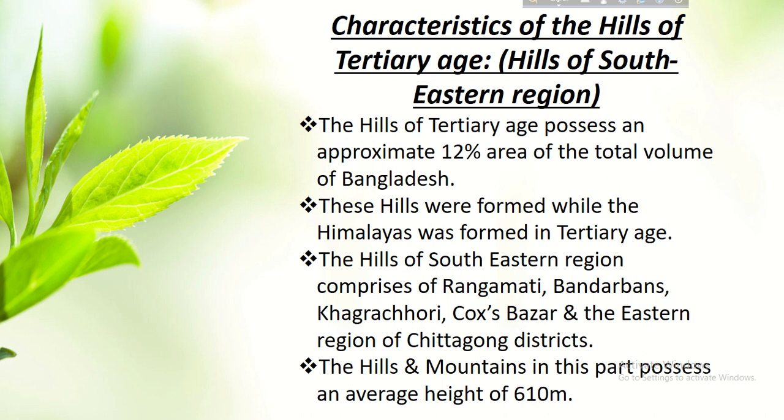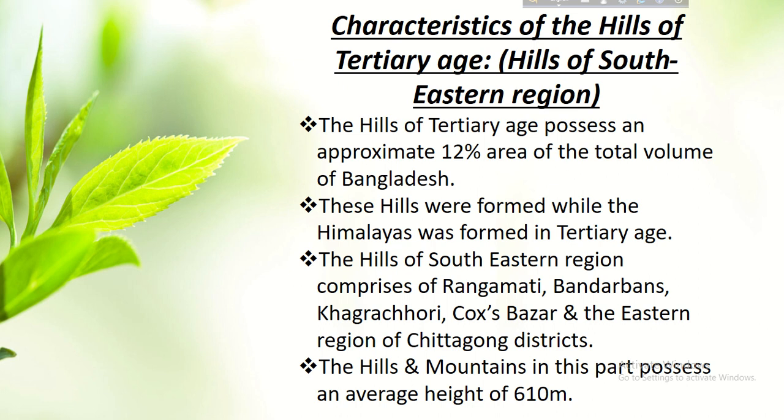Now we will know the characteristics of the hills of Tertiary age. Our Tertiary age hills are divided into two parts: hills of southeastern region and hills of northeastern region. First of all, we will know the hills of southeastern region. The hills of Tertiary age possess approximately 12% of the total area of Bangladesh.